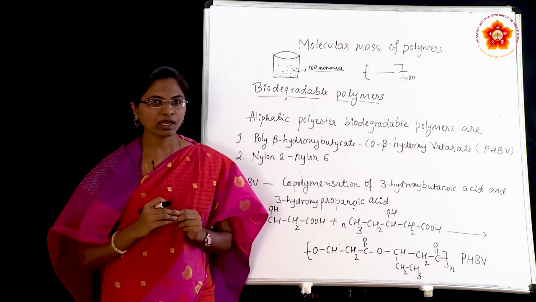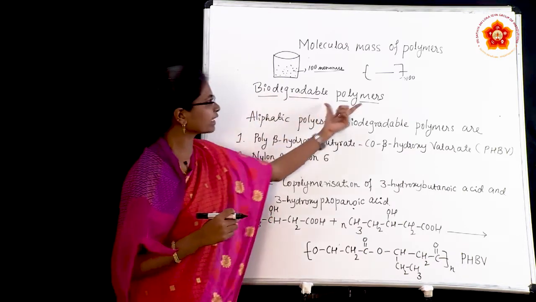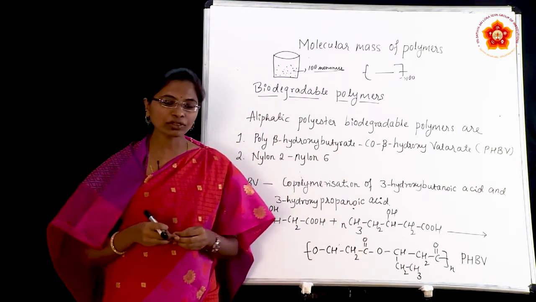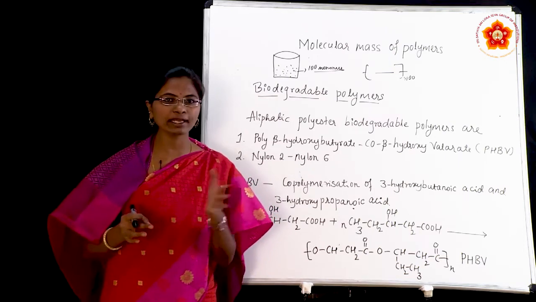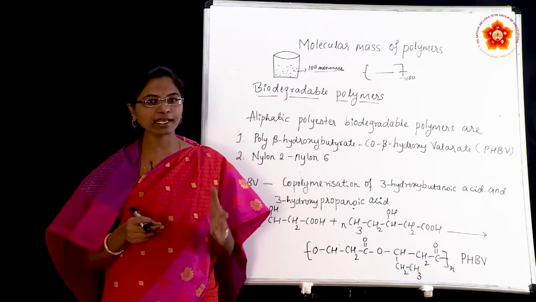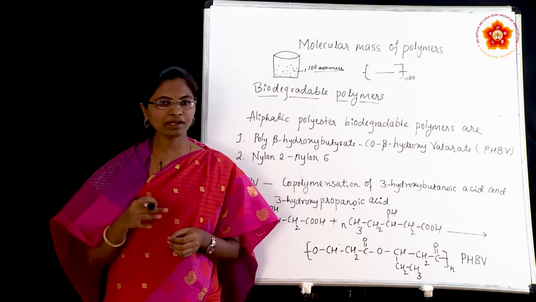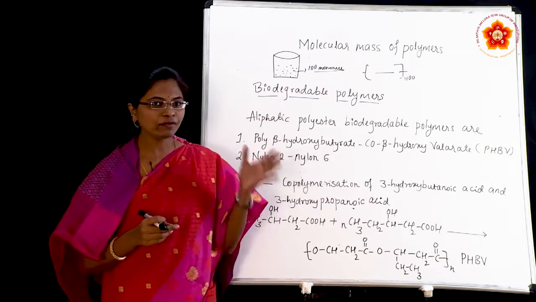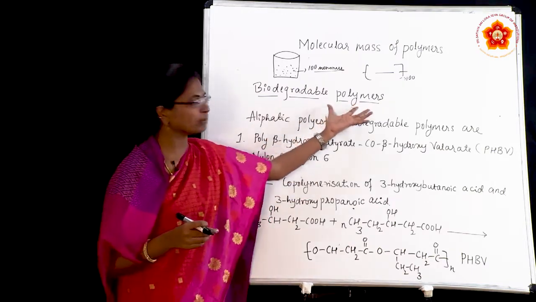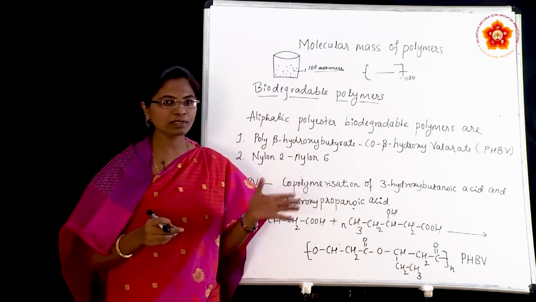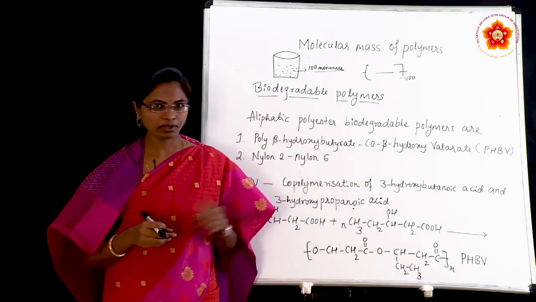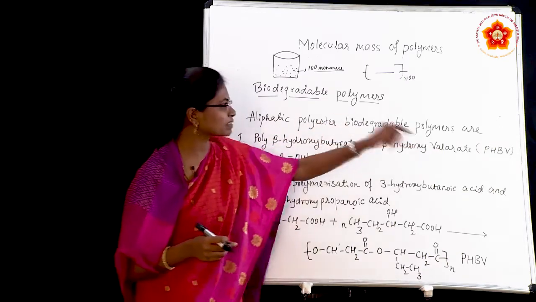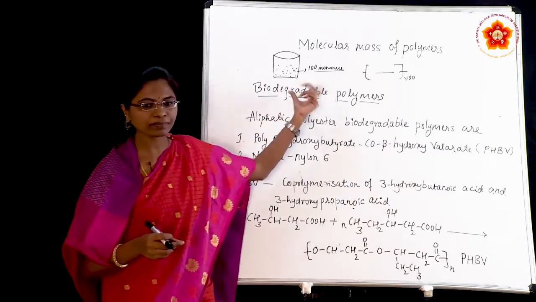The next concept is biodegradable polymers. Why do we have to study biodegradable polymers? As we know, there are many non-degradable polymers, which do not decompose easily in the environment. They affect aquatic life, and even humans. That is why we have to study biodegradable polymers. Biodegradable polymers are polymers that are easily decomposed in the environment, for example, aliphatic polyesters.